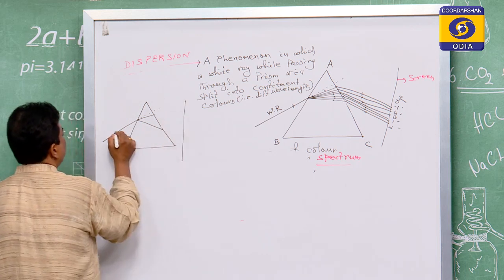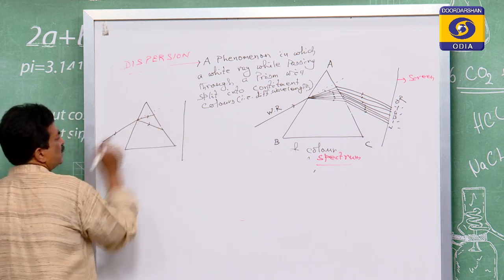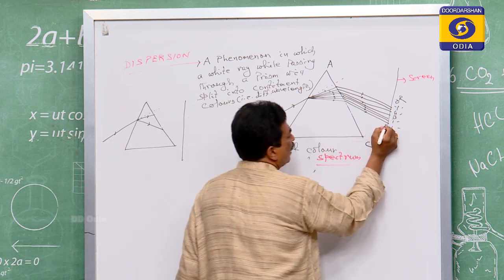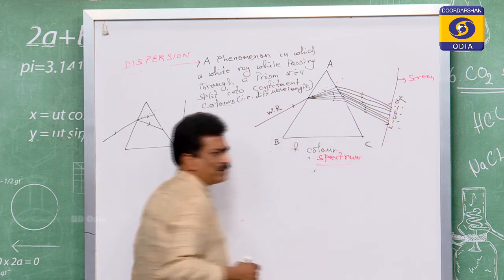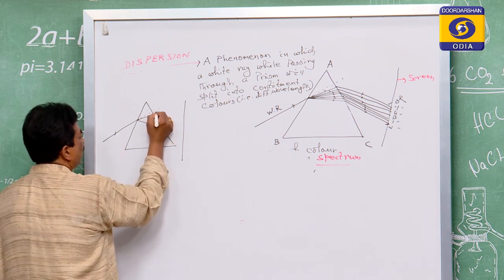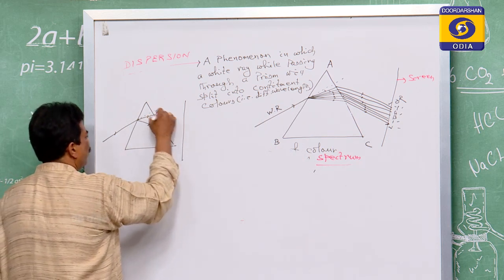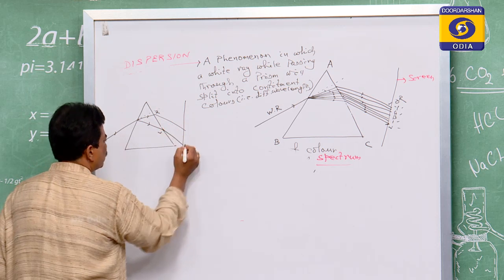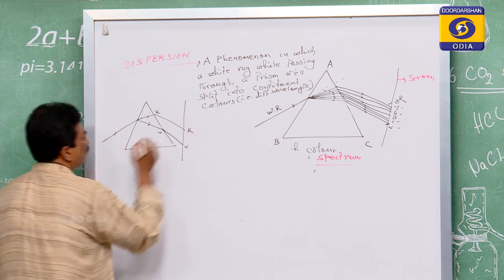This is the screen, this is the white ray, and two extremes. What are those extremes? One is violet, the last one is red. So if this is violet and this is red, again it is refracted. So this is violet, this is red.